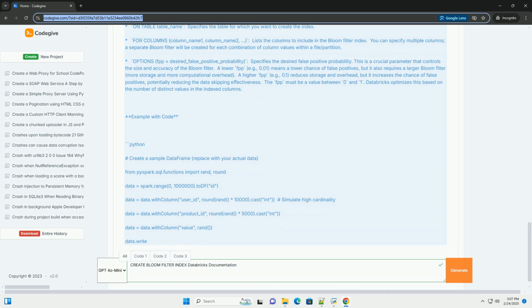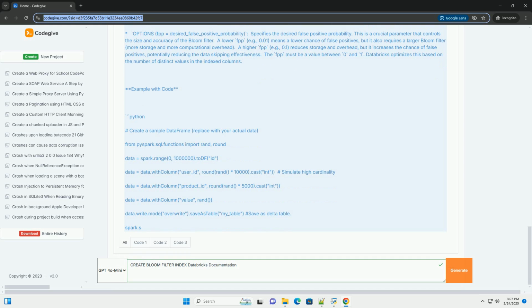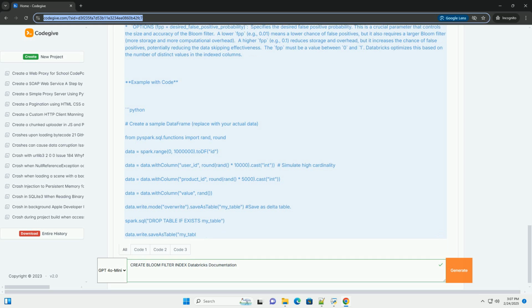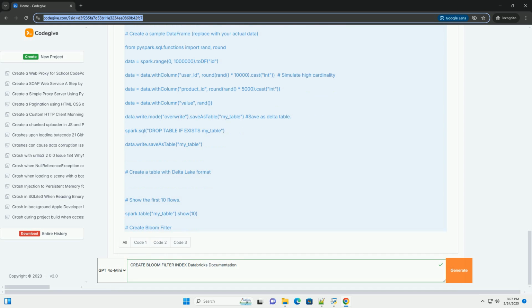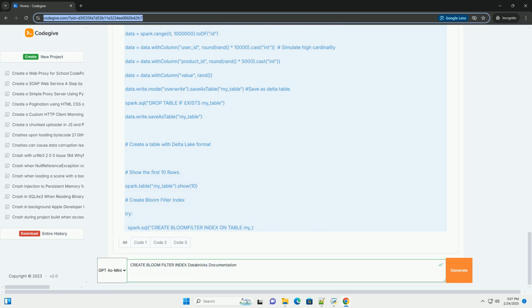Range queries not required: you mostly perform equality checks, for example where user_id equals some_id, rather than range queries, for example where user_id between id1 and id100. Bloom filters are well suited for equality checks. Data skipping: the primary goal is to quickly skip partitions or files that are highly unlikely to contain the data you're looking for.